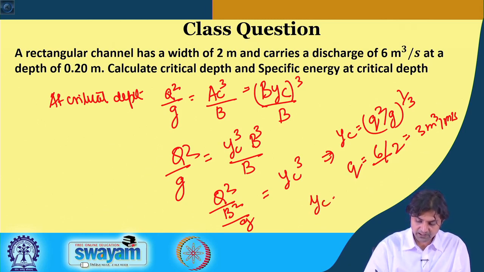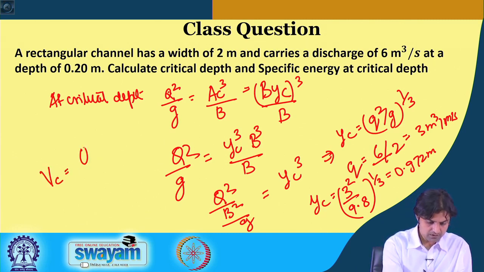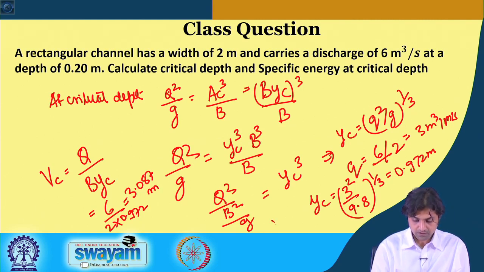So, simply YC we can get, YC is q square, 3 square divided by 9.8, to the power 1 by 3, which is 0.972 meter, and velocity is 6 divided by 2 into 0.972, and that comes out to be 3.087 meter per second, all right.